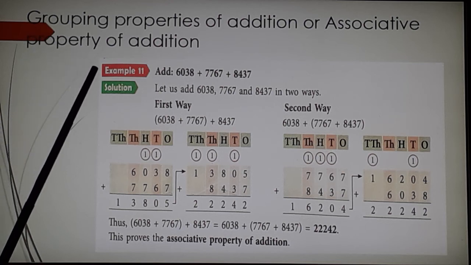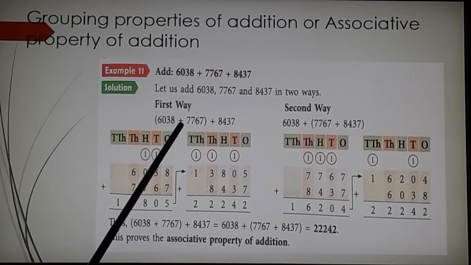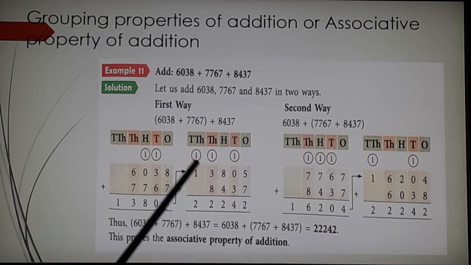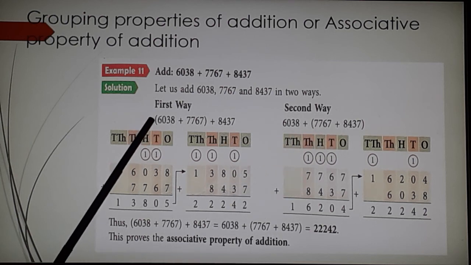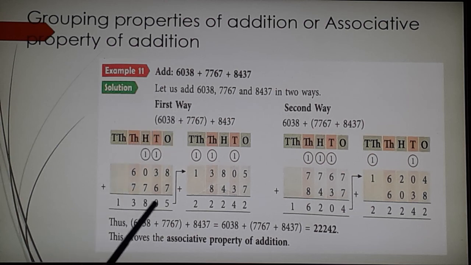What does this property state? The way in which we group the addends. See, I can group these 2 addends or I can group these 2 addends. The way in which we group the addends does not change the sum. The sum remains the same.